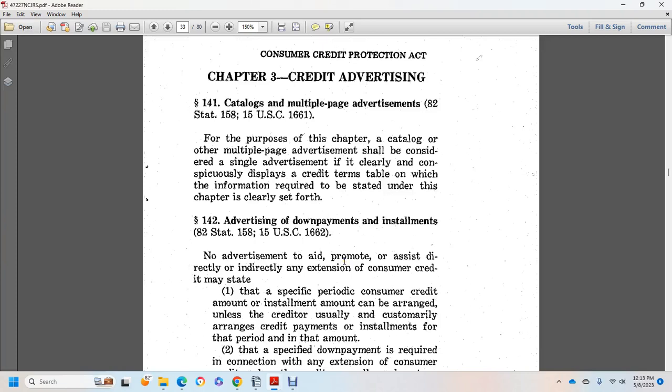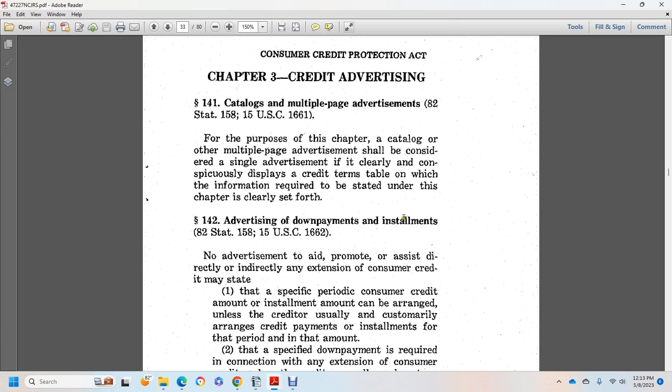Alright, Chapter 3, Credit Advertising. 141, Catalogs, Multiple Page, and Advertisement. The purpose of the chapter is that the catalog or multiple page advertisements be considered as a single advertisement, with the credit terms clearly displayed in a table, and the information required as stated under this chapter clearly set forth.